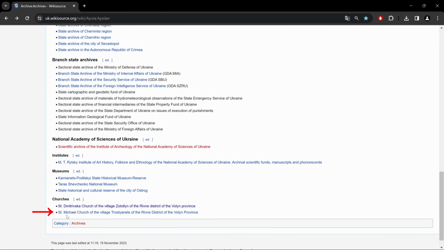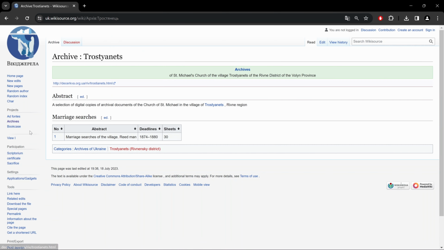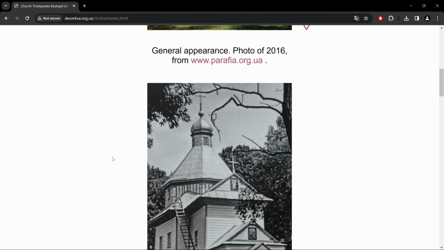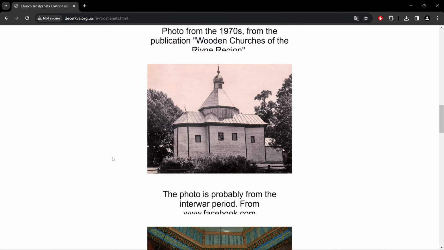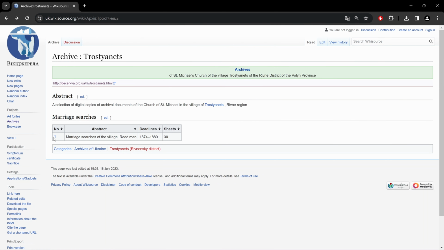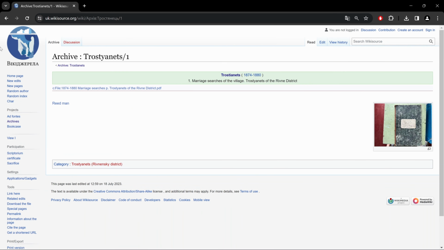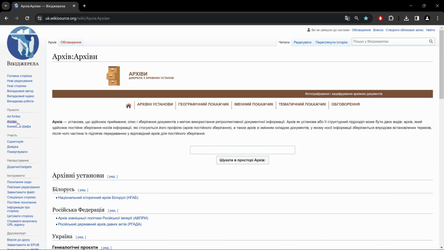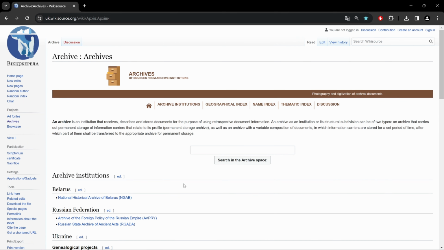And if we go to the last one, St. Michael Church, up here, the link to the church's website, it works. And we have one marriage record. And that, my friends, is pretty much how to use this website.